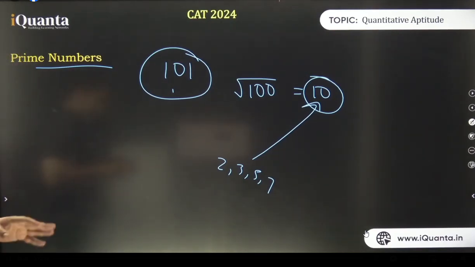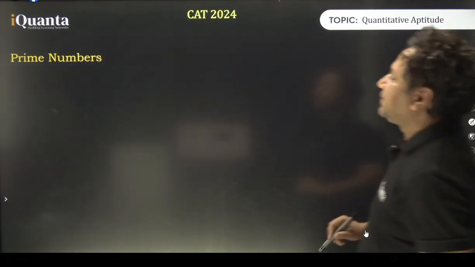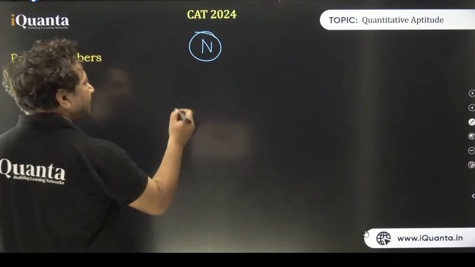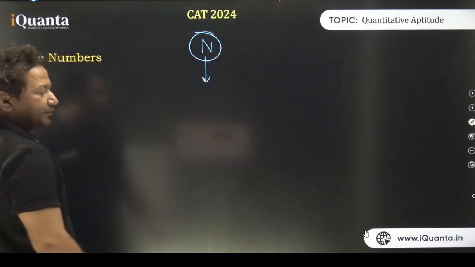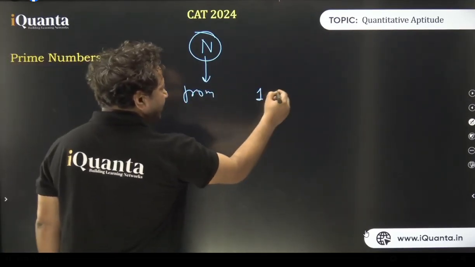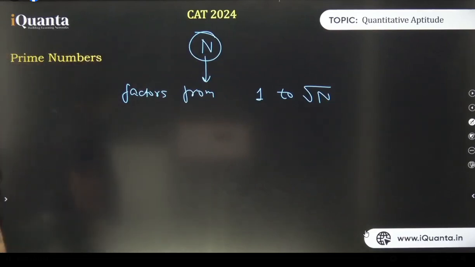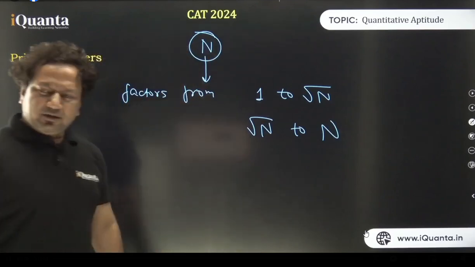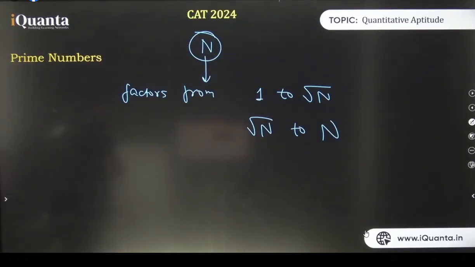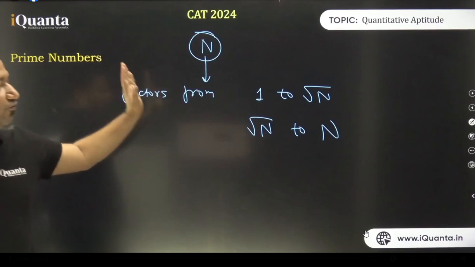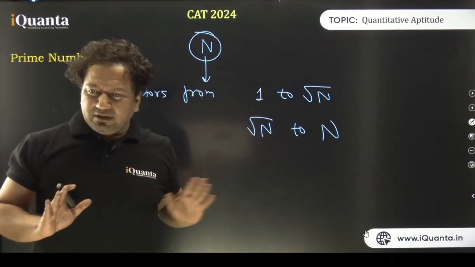Let us write the exact statement. So see what is going to happen. Let's say we have a number n, any number n. Its factors from 1 to root n will be equal in number to its factors from root n to n. Does it make sense? I'll give you one example. Gunjan, check with 101, not 10, because we have to identify 101 as a number, not 10. If we have a number n, then the number of factors from 1 to root n will be equal to those from root n to n. Is that clear?